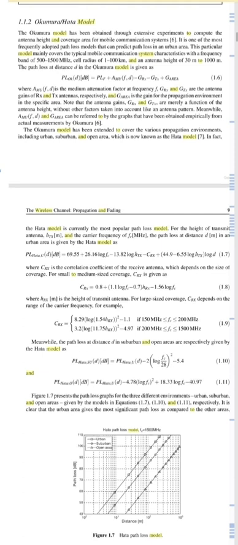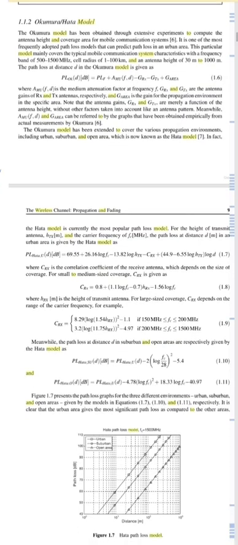This diagram represents the path loss graph for the three different environments: the urban, suburban and the open areas, which is given by the model equations which are given above. And from that it is clear that the urban area gives the most significant path loss as compared to the other areas.